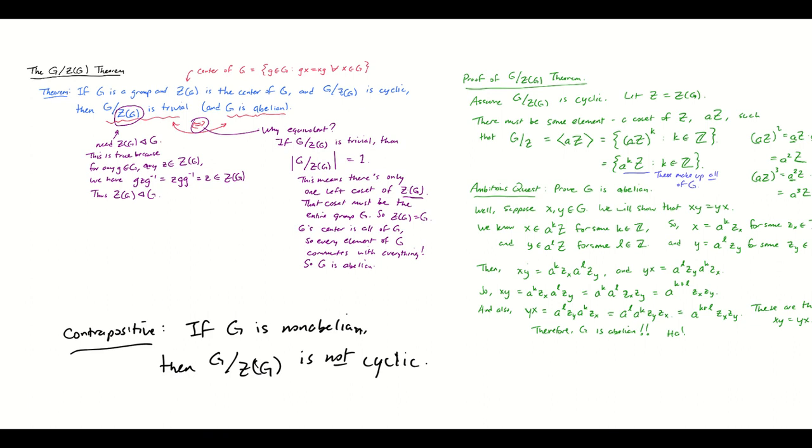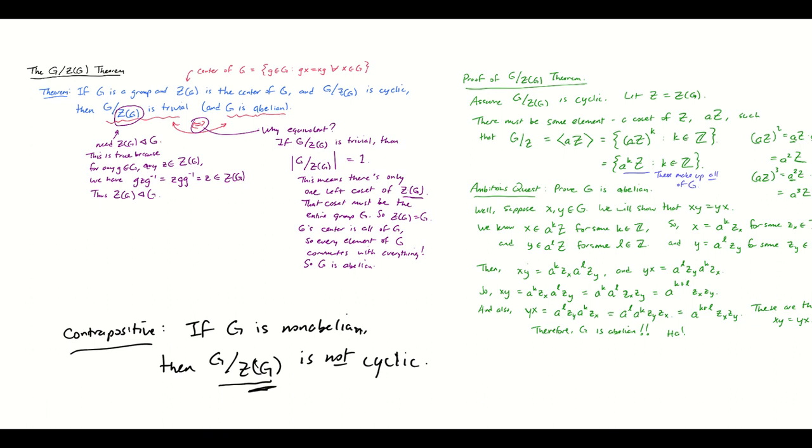Like, for example, this is a very useful thing to have around when you're classifying groups of order p cubed, because it is possible to have a group of order a prime number cubed that is not abelian, but we will show later on that it has to have a non-trivial center for reasons I haven't disclosed yet. And given that that's the case, not just anything can be the center. It has to be non-trivial, but it also can't have order p squared, because then G mod Z of G would have order p cubed divided by p squared, which would be p, which would force it to be cyclic and not trivial. So anyway, more on that in just a bit.